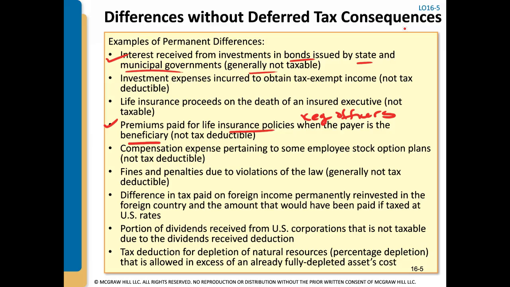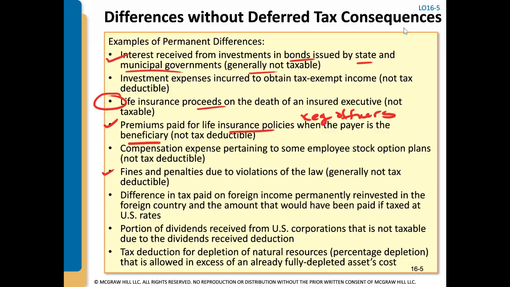So the corporation will debit life insurance expense and credit cash, and that expense reduces your pre-tax accounting income. Well, for tax purposes, that expense is added back into income on a permanent basis. You'll never get that deduction. However, if a key officer does die and the company is the beneficiary of that policy, any life insurance proceeds that the company receives will also not be taxable.